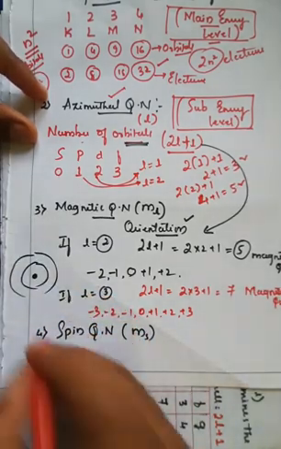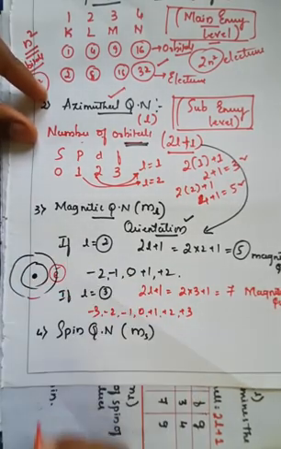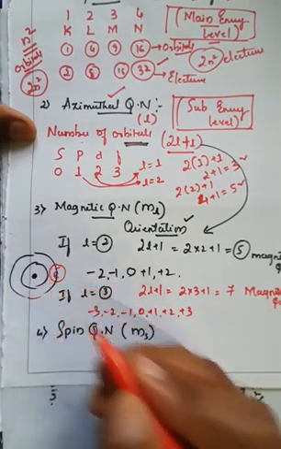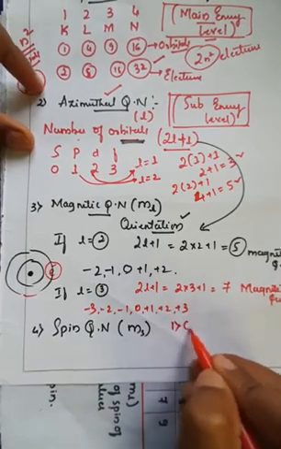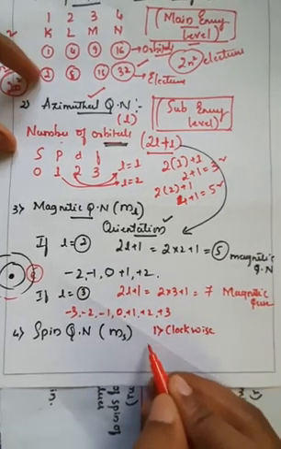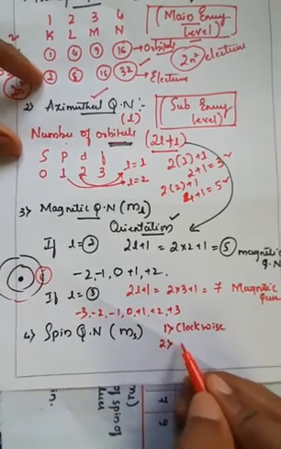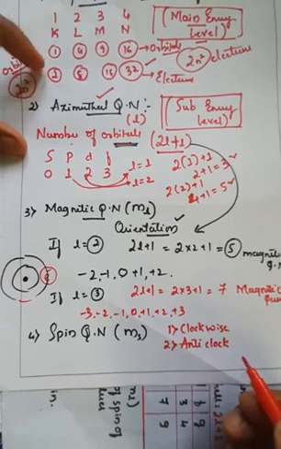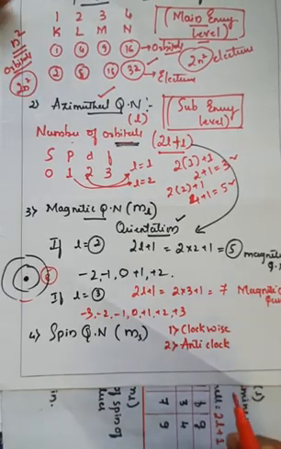This electron can move in the clockwise direction or it can move in the anti-clockwise direction.